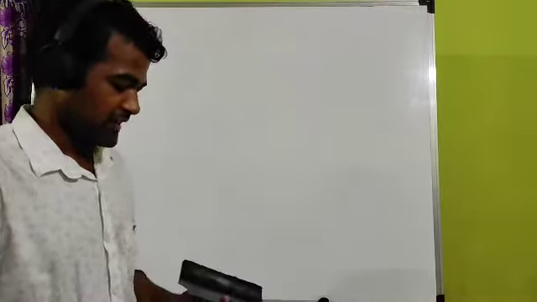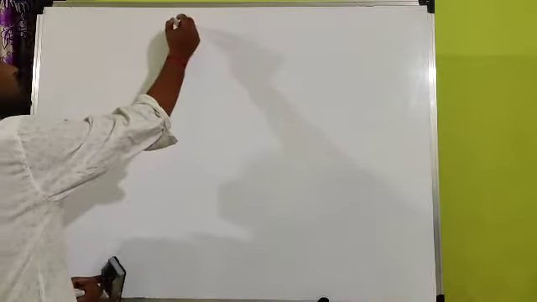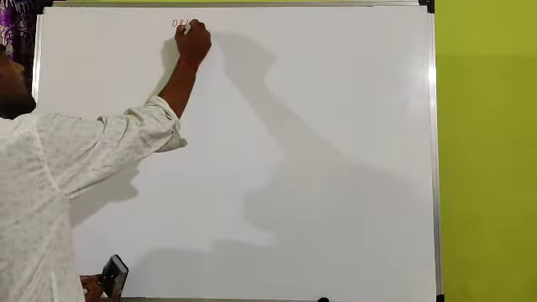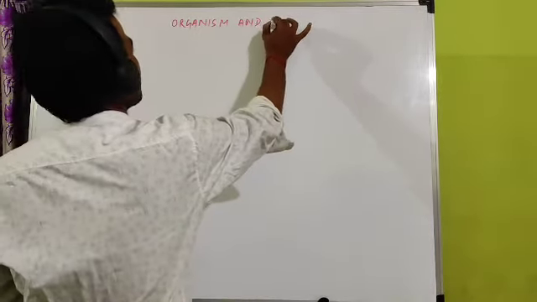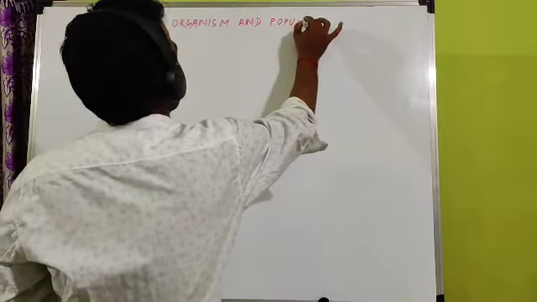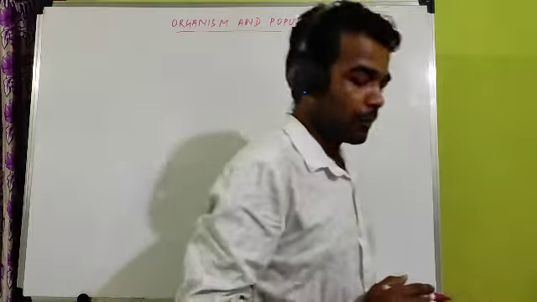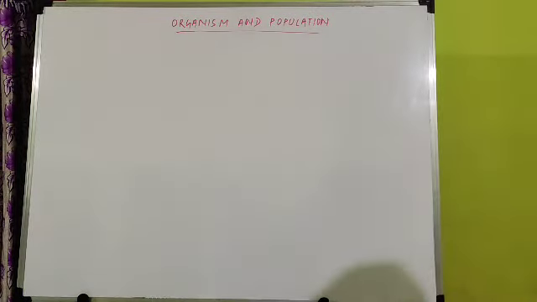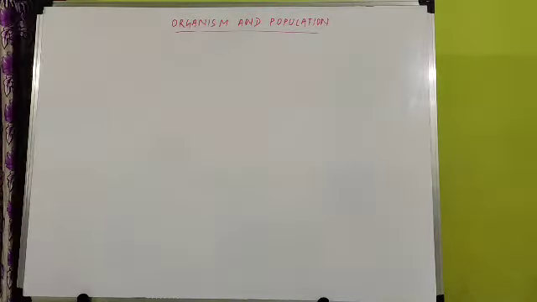Today we will start a new chapter. The chapter name is Organism and Population. Organism and Population, a very important chapter from your examination point of view. And this chapter is not only for your examination. After completion of this 12th, this chapter will also be in use. So that's why this chapter is very important. You have to focus very deeply on this chapter.